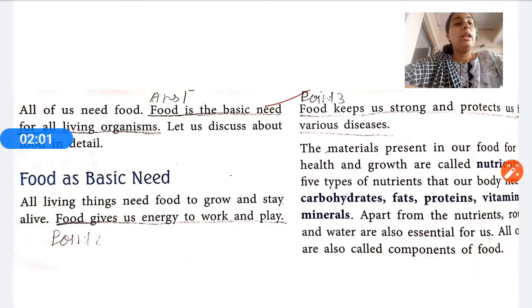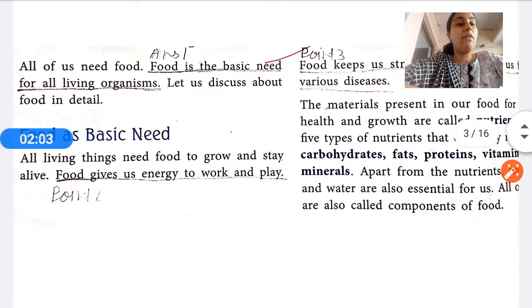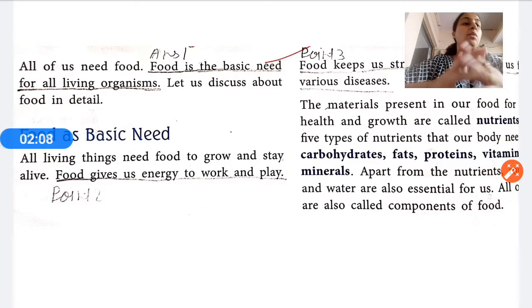Now the materials present in our food for health and growth are called nutrients. Can you see the word nutrients? What is the meaning of the word nutrients? The material present in our food. Whatever food we are taking in, that is necessary for our health and for our growth. The materials that are present in it are termed as nutrients. What is it termed? Nutrients.